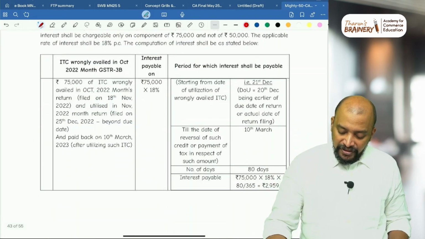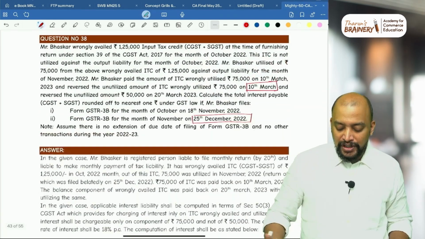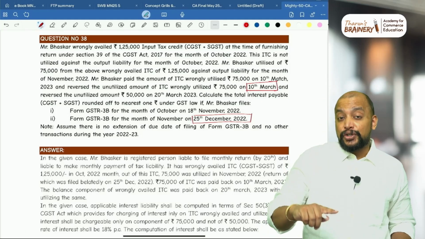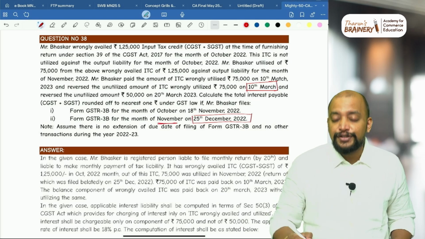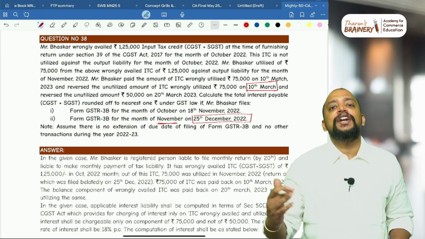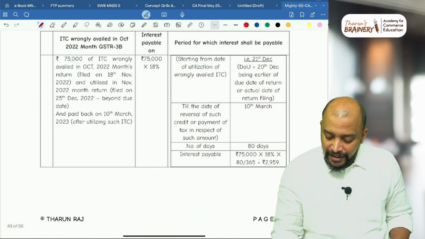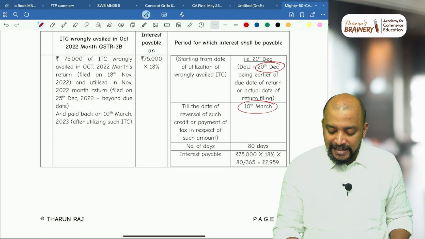So 25th December to 25th December. But actually, while computing the date of utilization, we should take the actual date of 3B or the due date of 3B, whichever is earlier. For November, what is the due date of 3B? 20th December or 25th December, whichever is earlier. So 20th December. We need to count interest from 20th December till the date of reversal, that is 10th March.